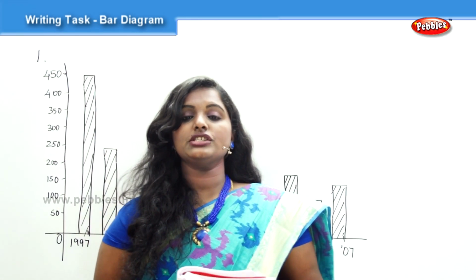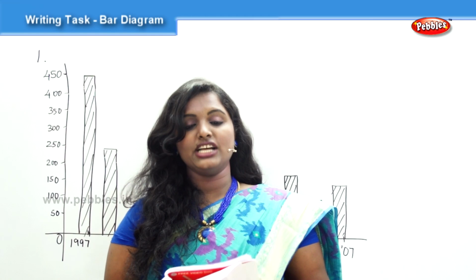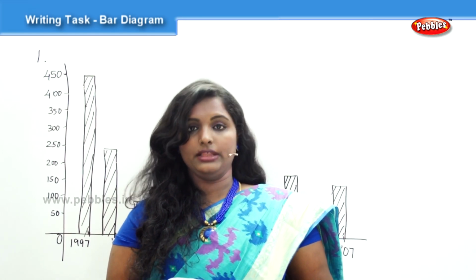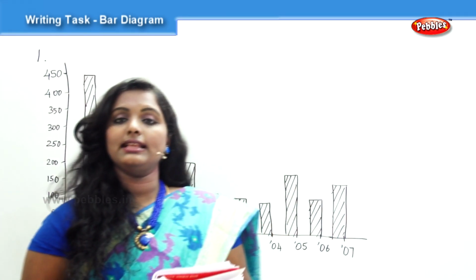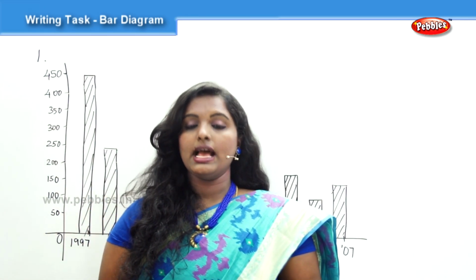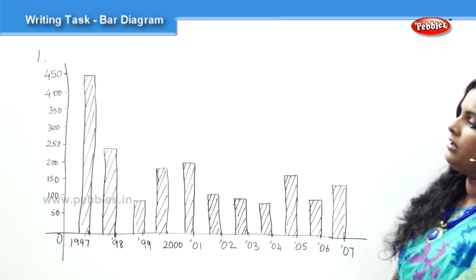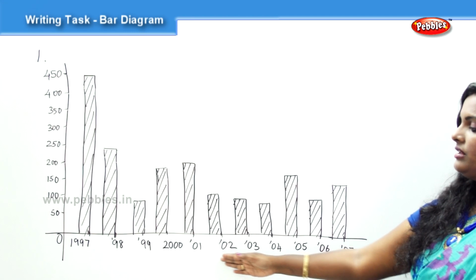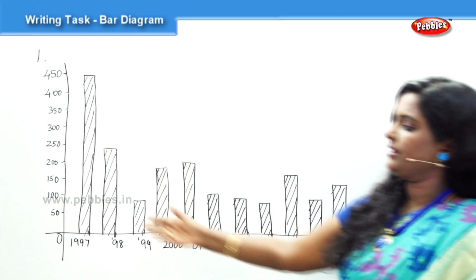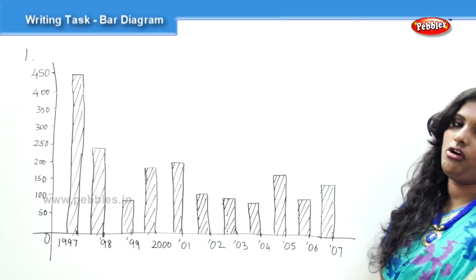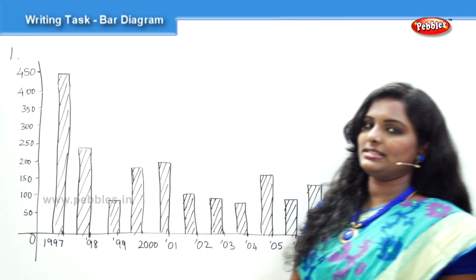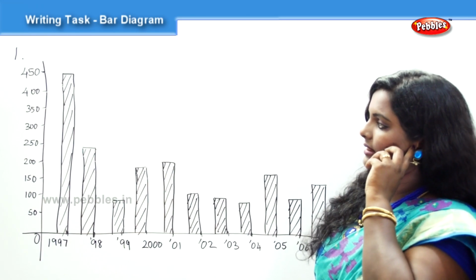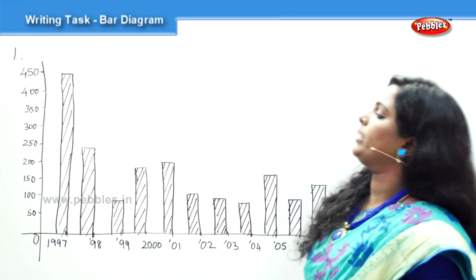The diagram shows hacking attempts on an internationally reputed website per month from 1997 to 2007. Summarize the information by selecting and reporting the main features and make comparisons where relevant. So here you have the bar diagram, and here we have the years, and here the number of hacking attempts every year. So you can start your Academic Writing Task 1, which is 150 words, like this.